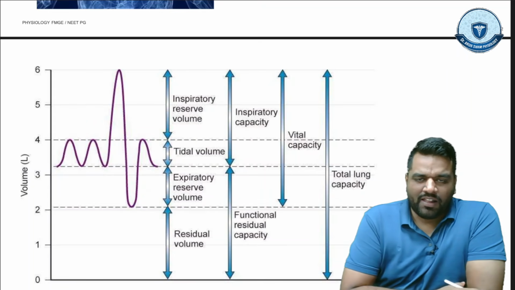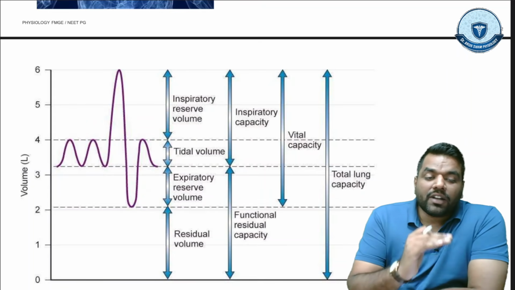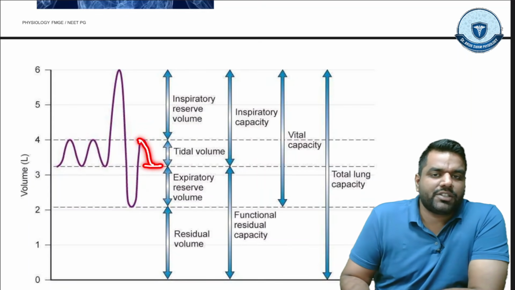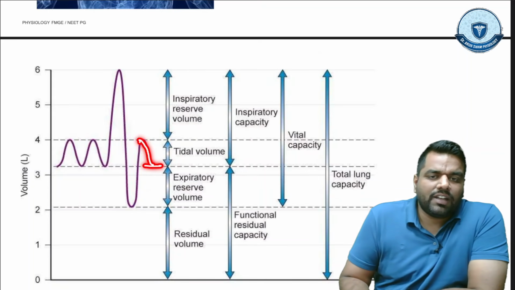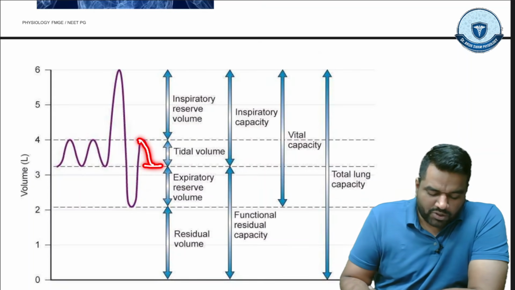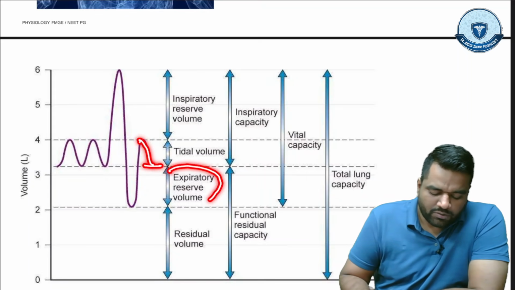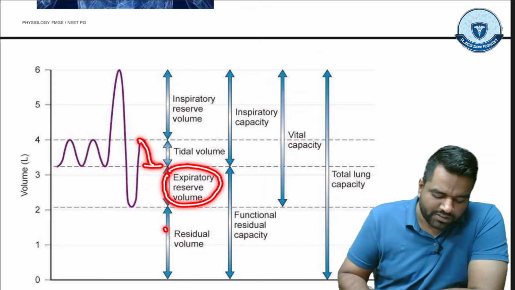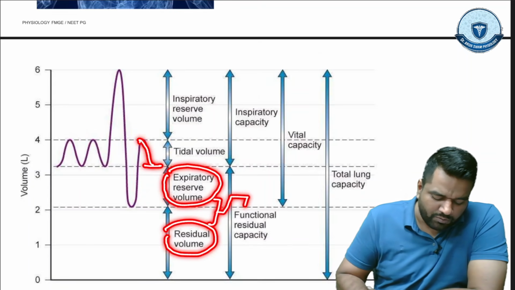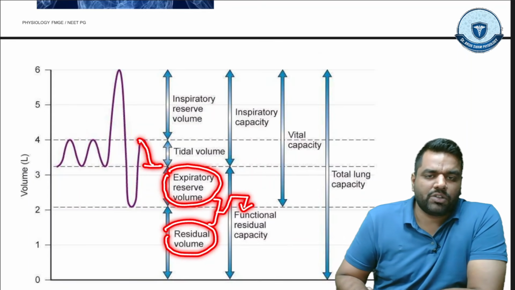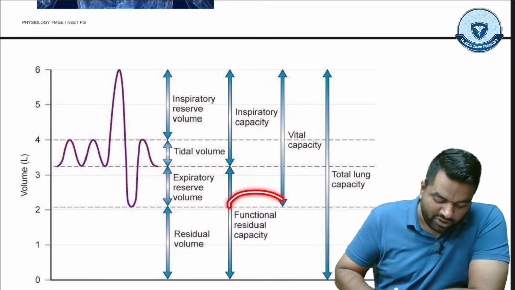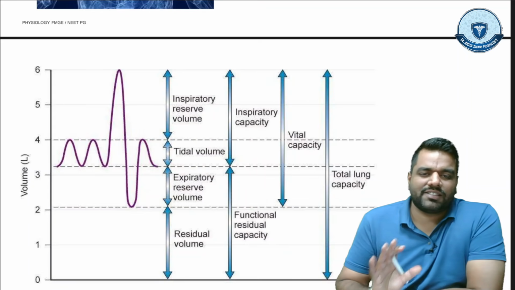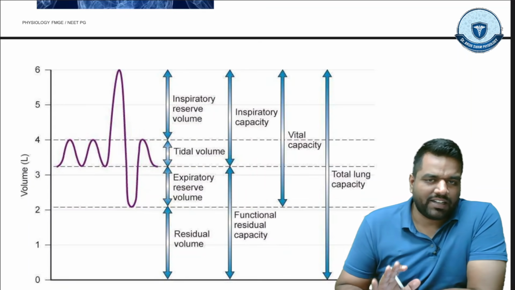Now suppose somebody asks you, after normal expiration, what is the total air remaining inside your lungs? You can say, sir, the expiratory reserve volume remains and the residual volume remains, and the combination of these two air volumes we call the functional residual capacity. And this is the hot shot: examiners always try to ask about this capacity, the functional residual capacity.